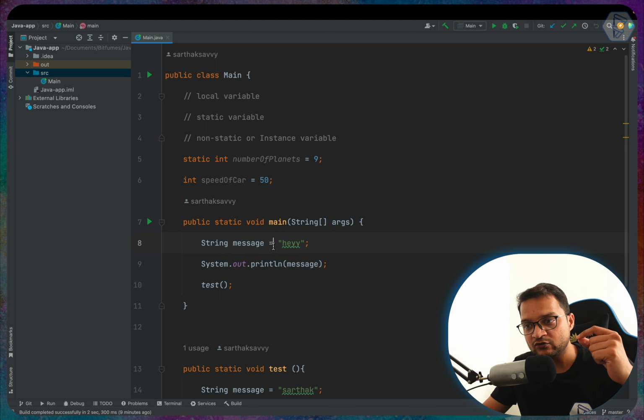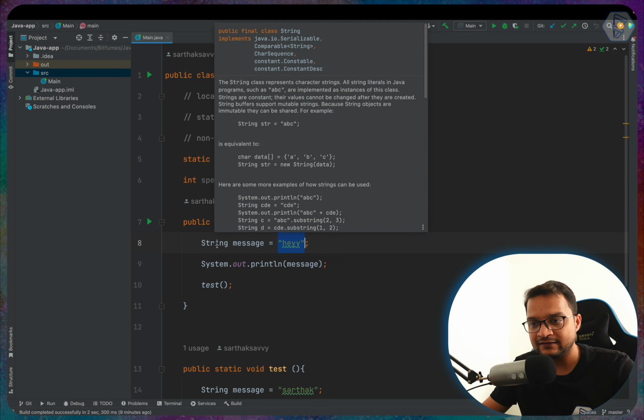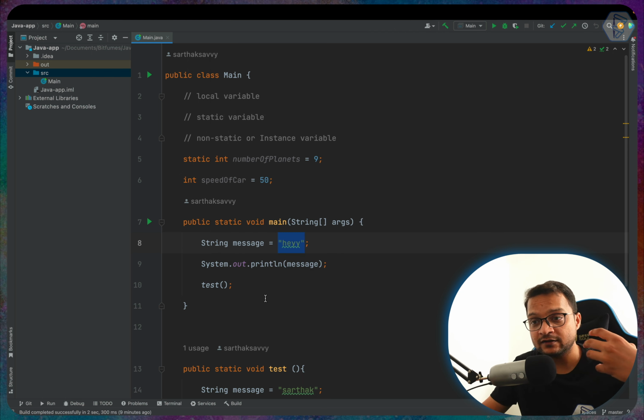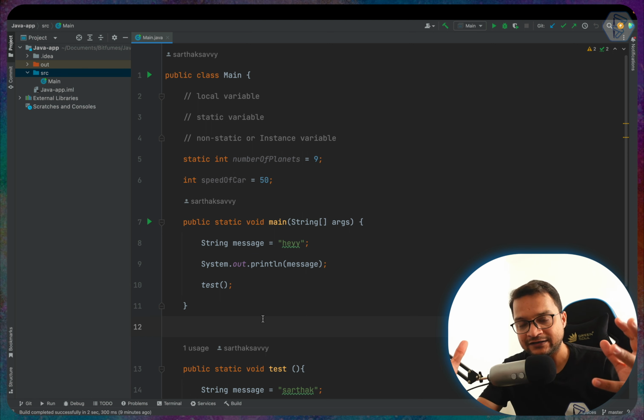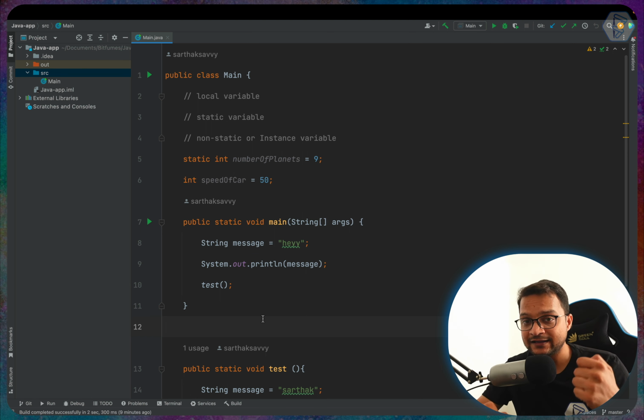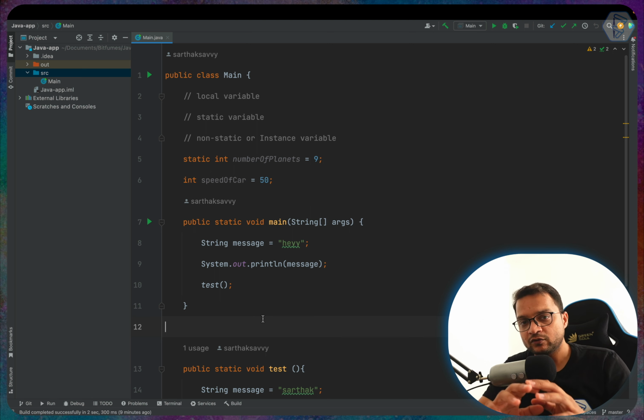Remember, this equal to sign is the assignment operator using which you can pass or assign data into this variable, like putting some item into a box. So we need to understand other data types. In Java there are two broad data types available. One is primitive data type, another is non-primitive data type. So let's first talk about the primitive data type.